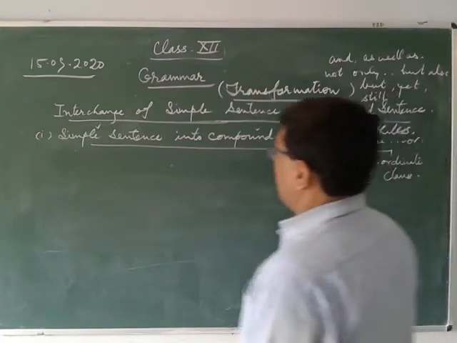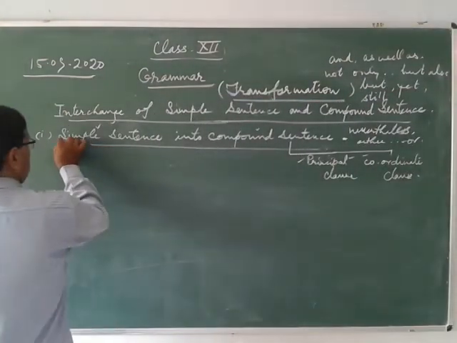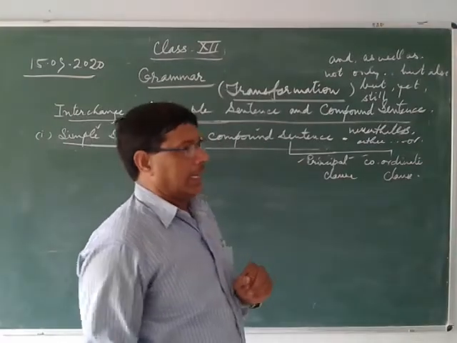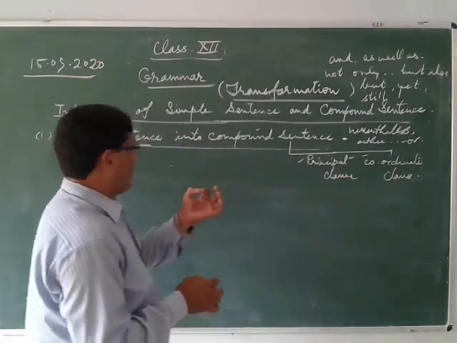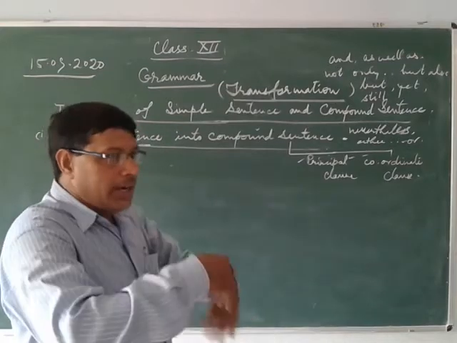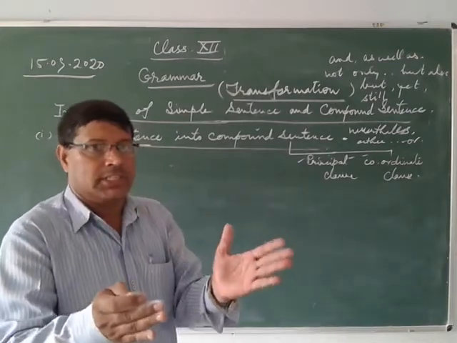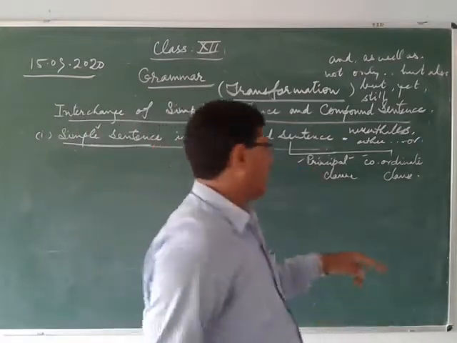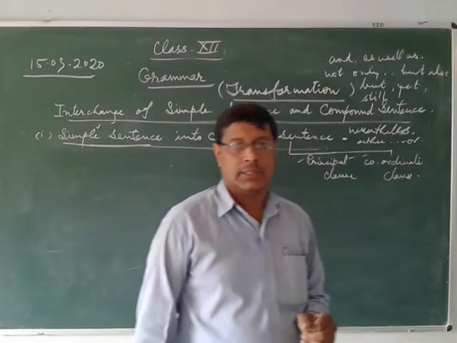So here, when we change the simple sentence into compound sentence, generally we take a part of the simple sentence and divide it into 2 different parts. One part is the principal clause, another one is called coordinate clause.